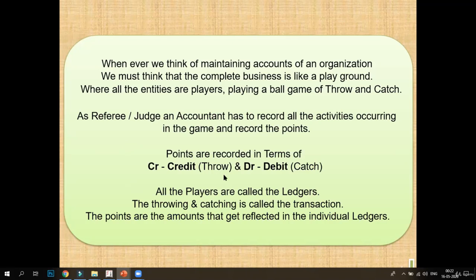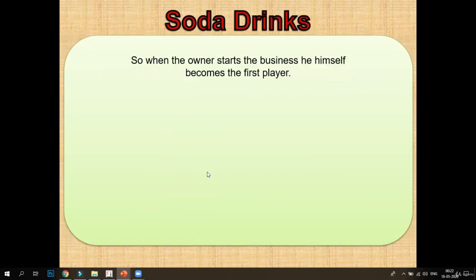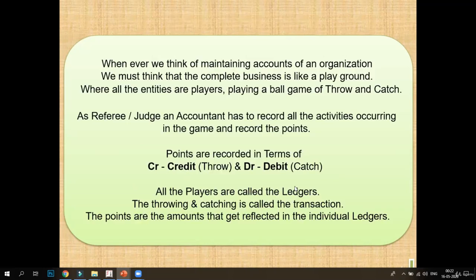The points recorded in the game will be, if we throw something, then we credit the amount, and if we catch something, we debit that amount. The players of the game are called ledgers in my accounts, and the throwing and catching activity in the football game is known as a financial transaction in my business. The points will get reflected in the individual ledger, as we discussed about ledgers in the previous lecture.